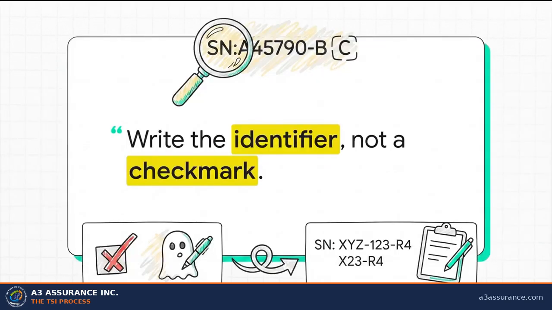So the crucial point is the foundational rule when performing this check. Write the identifier, not a checkmark. A simple checkmark manufactures a false document trail. Because honestly, anyone can flick a pen without even looking. But writing down the exact serial number or the specific revision letter mathematically proves that the register was actually checked.